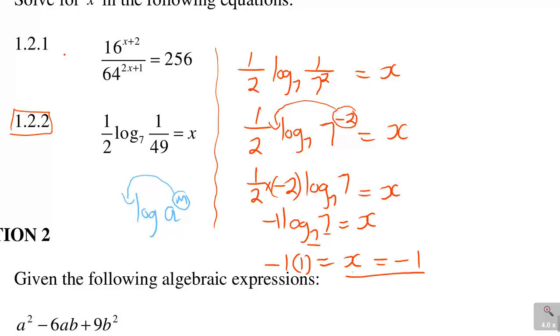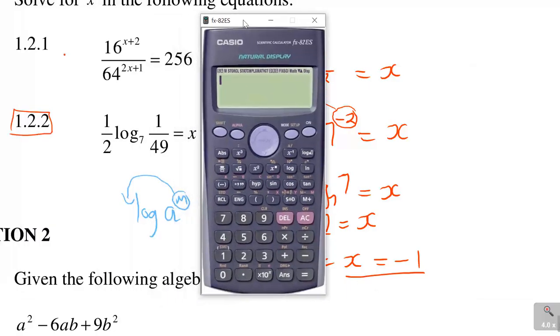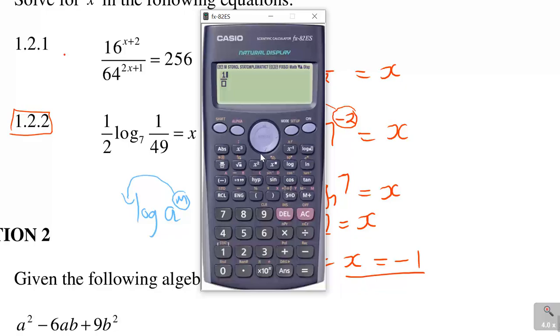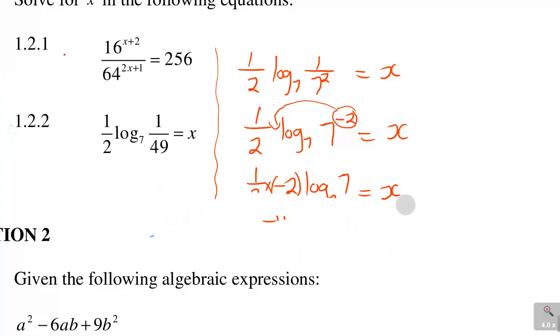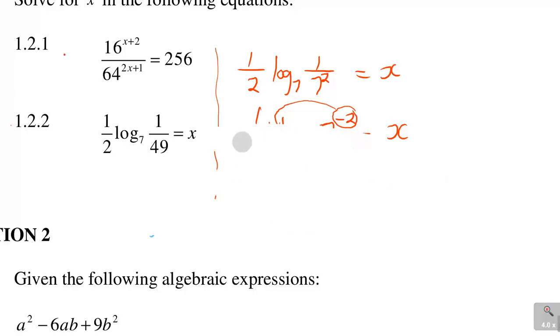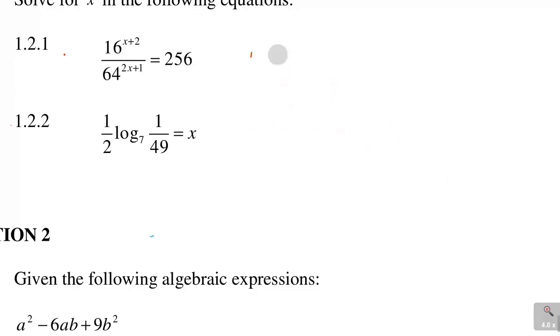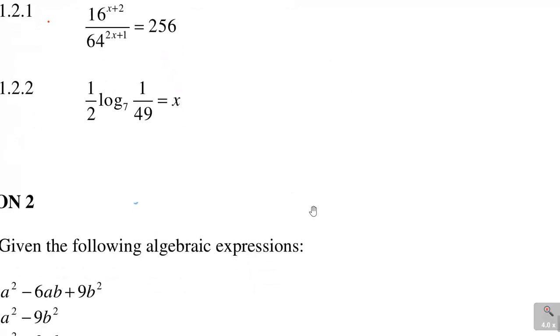You can actually use your calculator there to check. The whole of question 1 we've been testing. Then we've got that log 7 and fraction 1 over 49. It must give us minus 1. So you can literally do almost all the questions of question 1 testing to see if you were getting the right answer across. So you don't have to hope and pray that you're doing the right thing. You can actually have the assurance that your answers were correct.